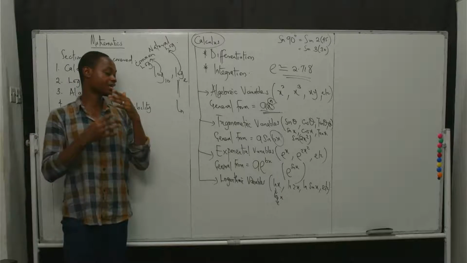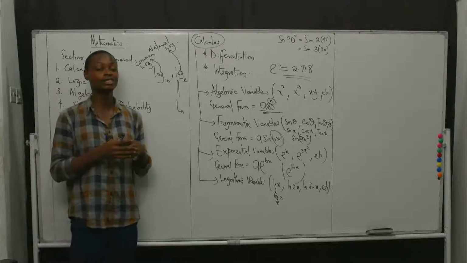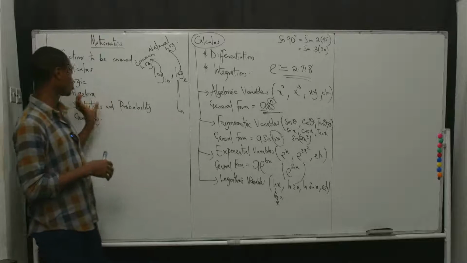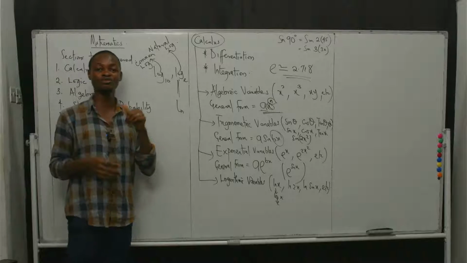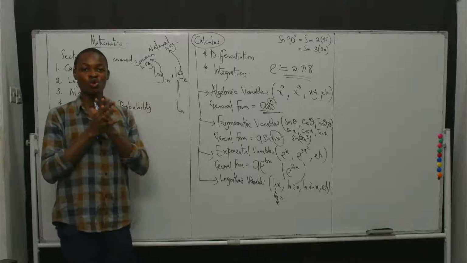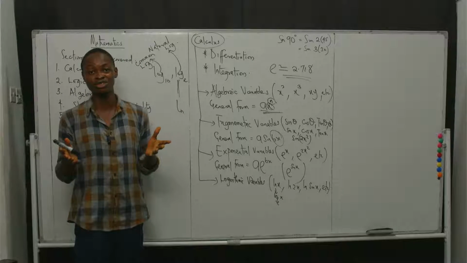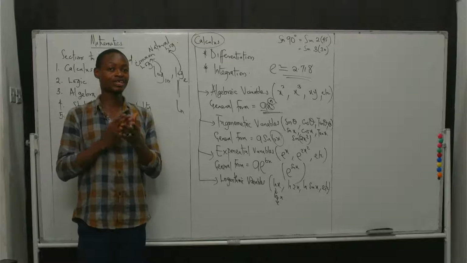So the reason why this is very, very important is that you get to see that simple topics like indices and logarithm that you will normally want to overlook, that's so simple. Why do I have to do indices and logarithm? However, it is very, very important.